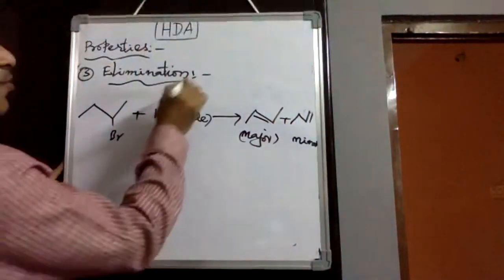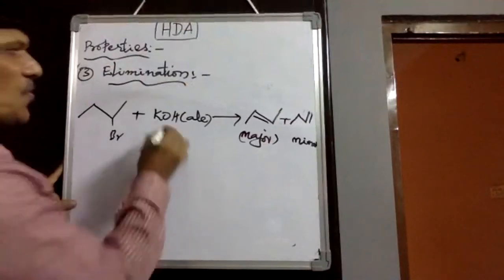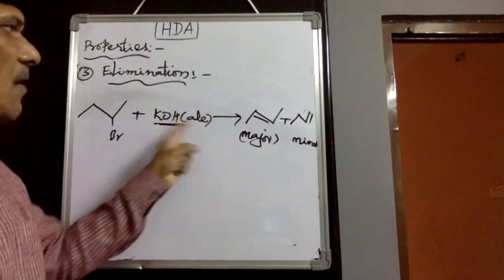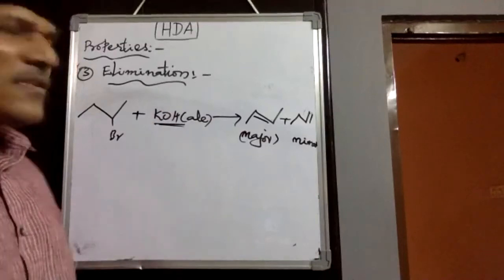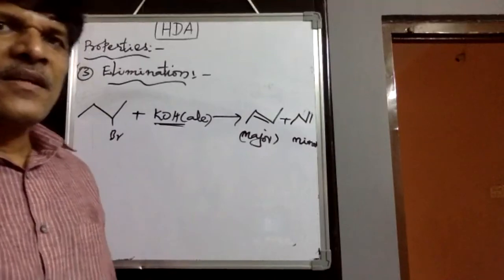Then it follows Saytzeff's rule because this is alcoholic KOH. The steric index of KOH is very small. Whenever the steric index of the base is very small, it follows Saytzeff's rule.